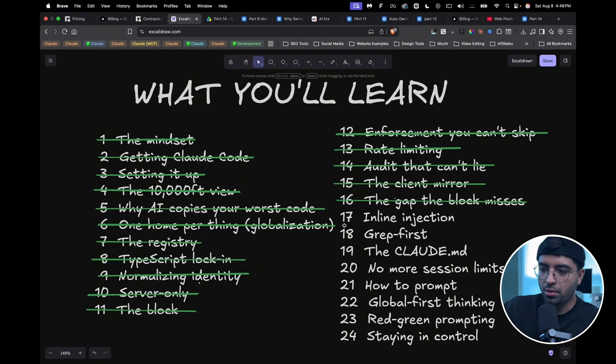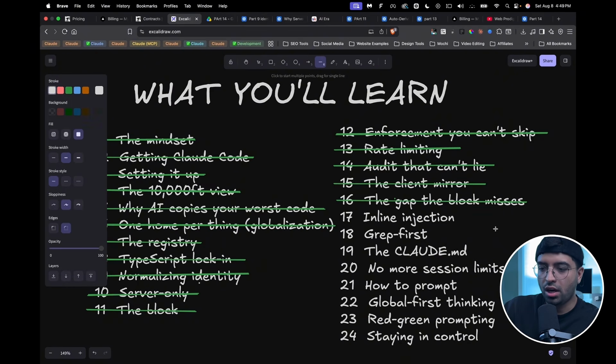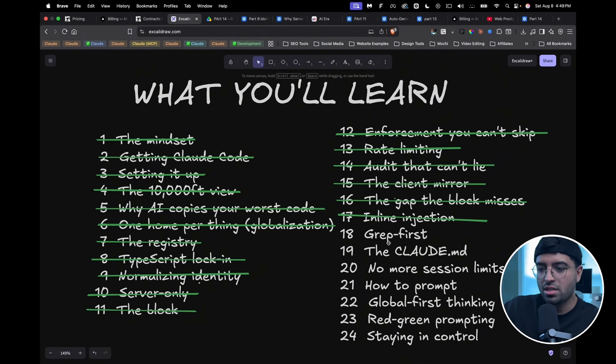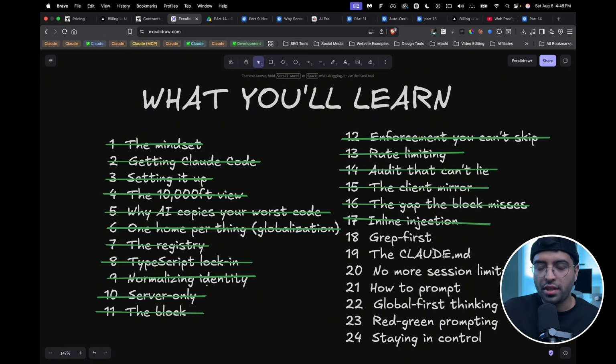Okay, so now we just learned how to provide context to AI through inline injection. But now, how does AI actually find those files? How does it find the location to ingest all of that context? And that's the next module, which is the Grep-first module. So let's just take a quick look at that.